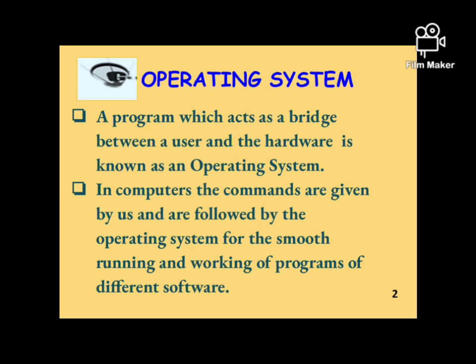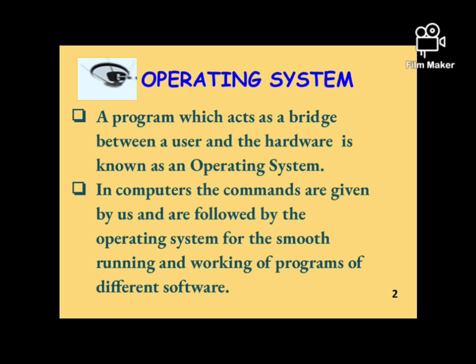Now, what is the need of an operating system? As we all know, the computer is made up of hardware, software, and operating system. The hardware is nothing but a finely designed machine. A machine is not capable of doing anything if it is not made to function properly, if its programming is not done. So, the operating system is just like the secretary, which acts according to the orders provided by the different softwares. Fine. So this is all about operating system.